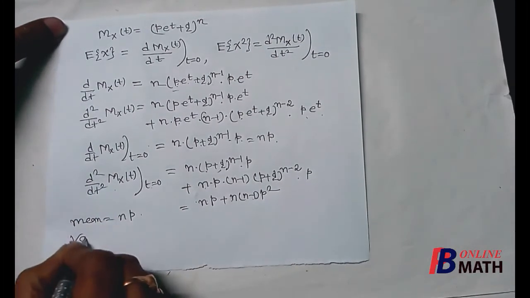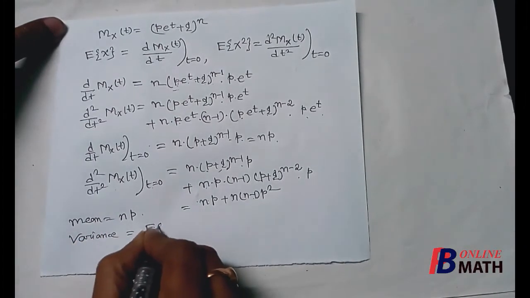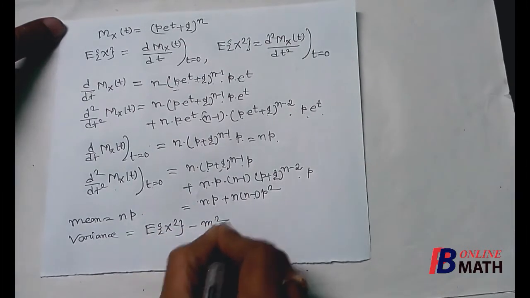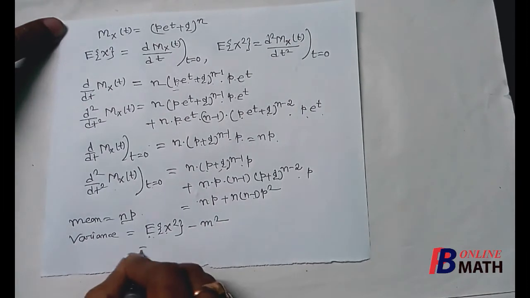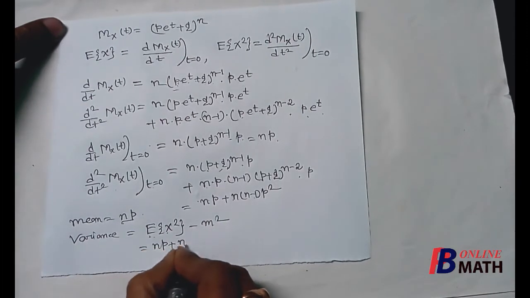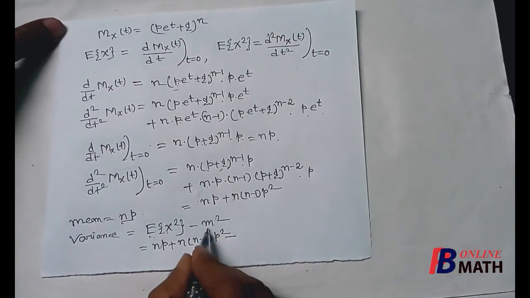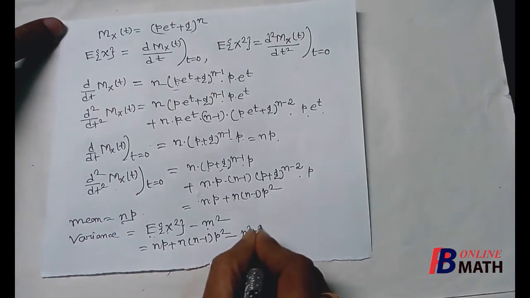Now to find the variance, we know that variance equal to E of x square minus mean square, m square. Now e of x square equal to this, so it is np plus n into n minus 1 p square minus m square. Now m is equal to np, this is the mean, so n square p square.